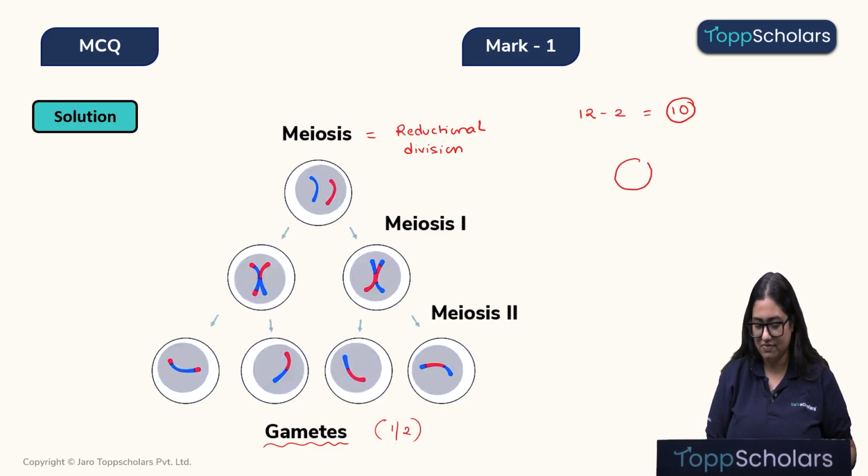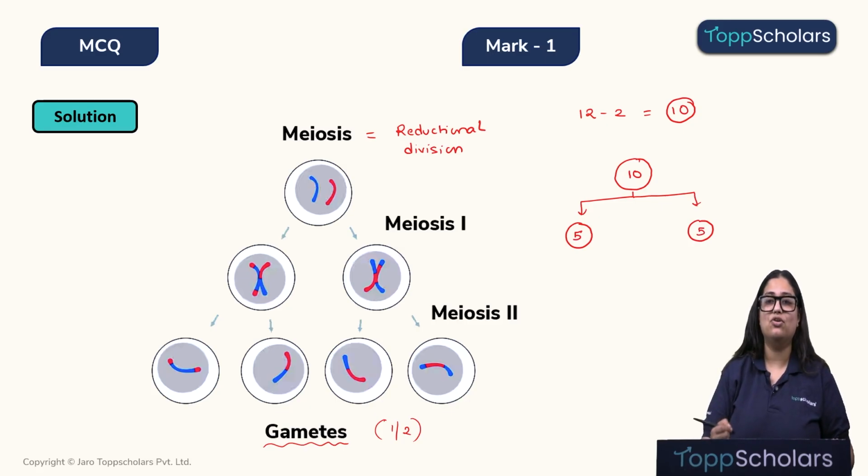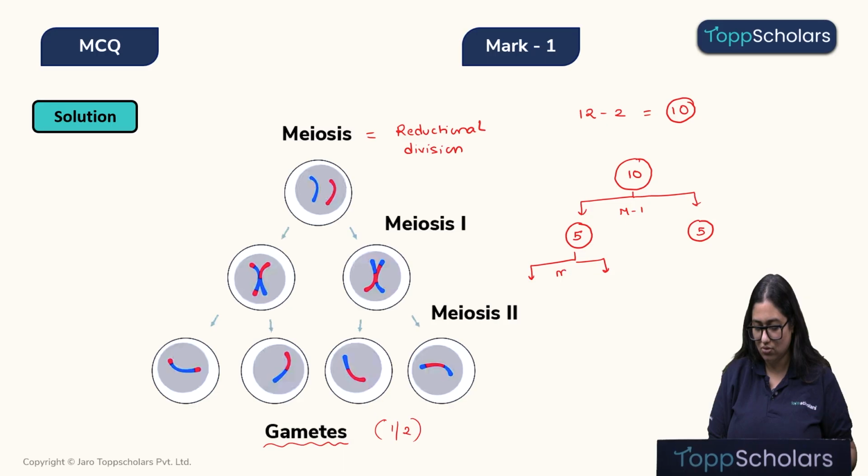So, let's draw the diagram over here. This is a parent cell having 10 chromosomes. Now, it undergoes meiosis 1. We know that meiosis 1 is a reductional division. That means the daughter cell that will be formed from this process will only have 5 chromosomes, that is half of the parent chromosomes. Now, after meiosis 1 is completed, each daughter cell will undergo its own meiosis 2. Now, meiosis 2 is an equational division, meaning the daughter cell that will be formed from this meiosis will have the same number of chromosomes as the parent.